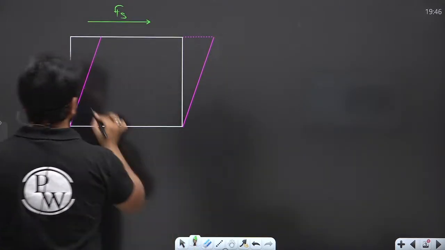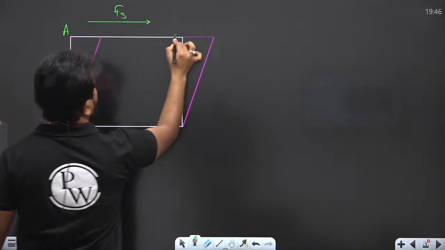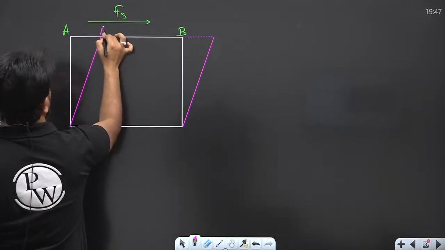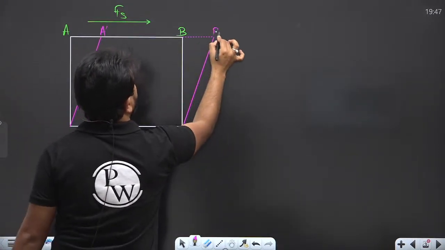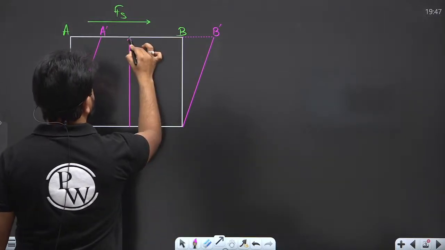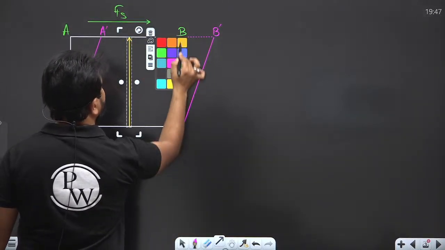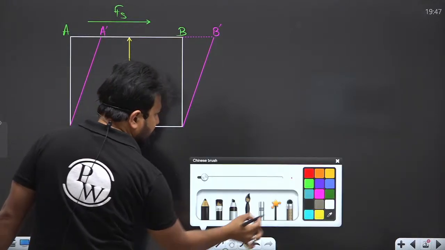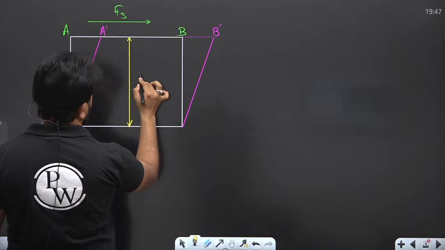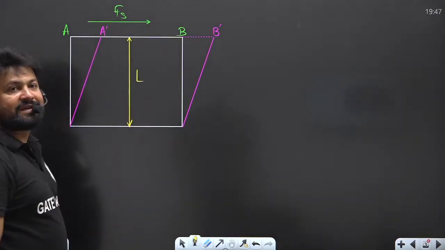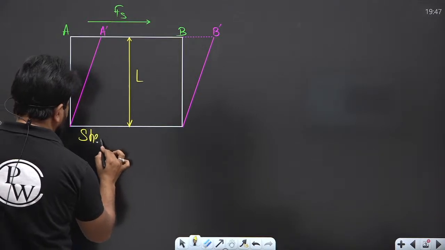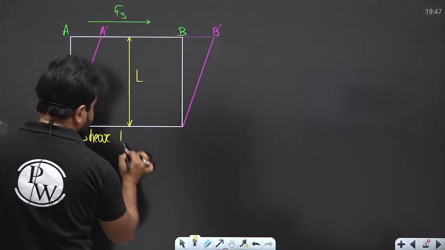In strength of material, if this is, let's say, A and this is B, after deformation the points will be A dash and B dash, and the perpendicular distance is, let's say, L. So what is the shear strain?